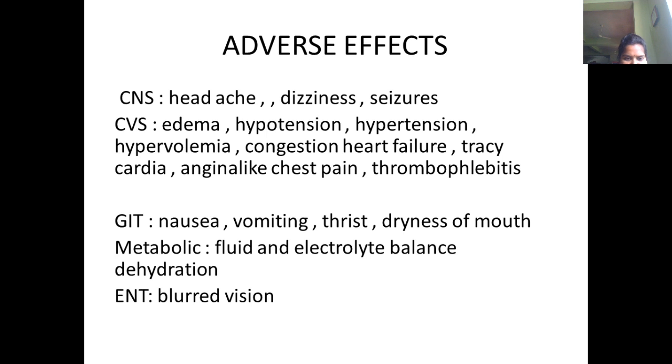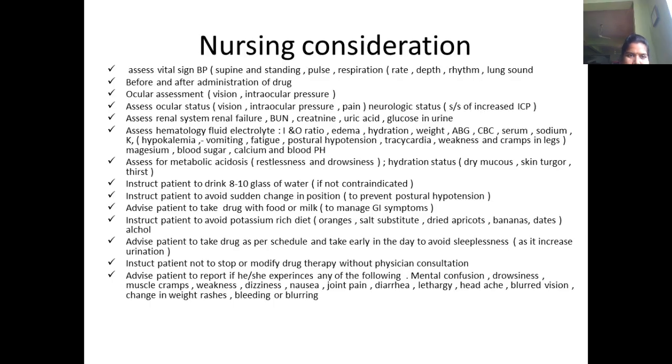And then metabolic, there will be a chance of fluid and electrolyte imbalance in case of diuresis. And then ENT, in ENT problems, mostly the patient will be having, because the patient will be having a cerebral edema and all sorts of complications, blurred vision. Well, we'll see the nursing considerations.